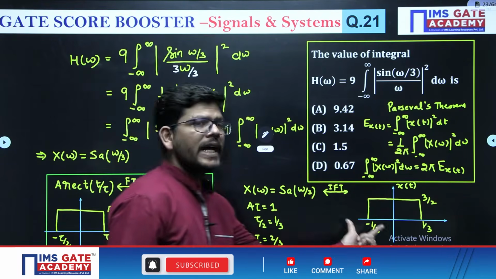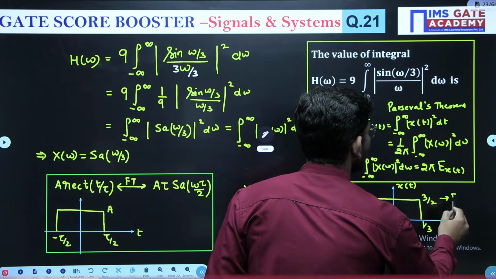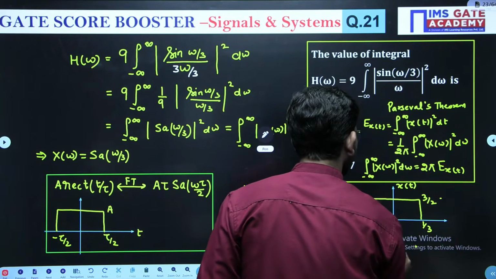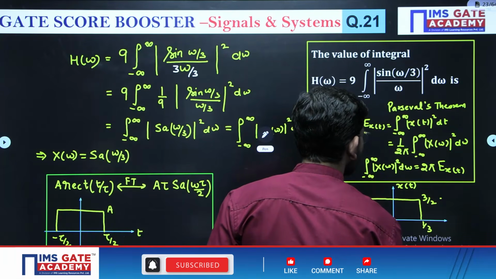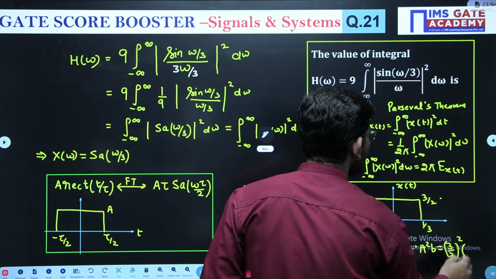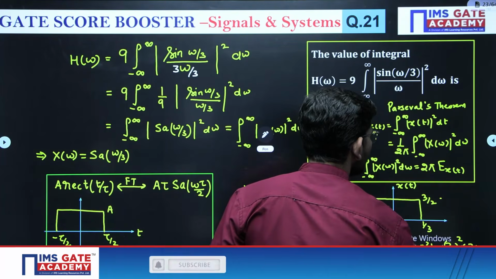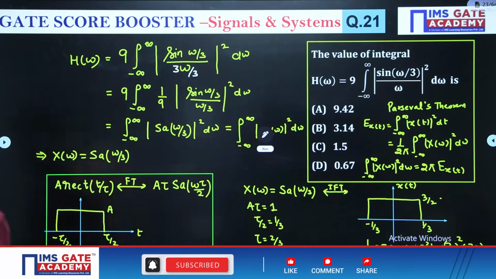So what is the energy of this signal? Can you tell me? This is a rectangular pulse, okay? So energy of this signal is equal to a square into b, where a is the magnitude 3 by 2 square, into b, the width, which is 2 by 3, right? So how much will be the energy?